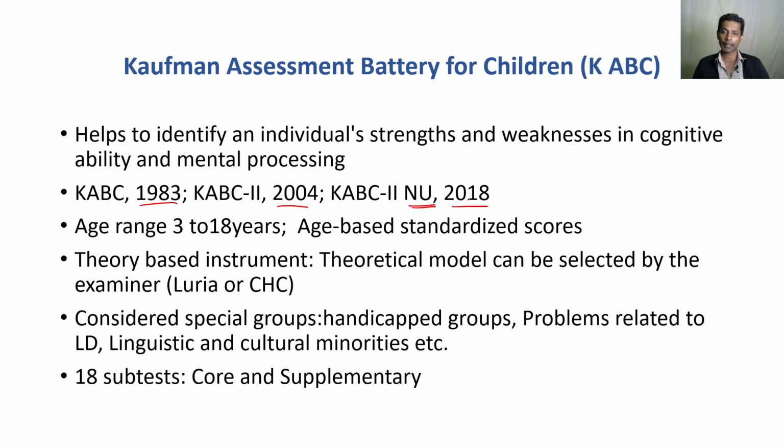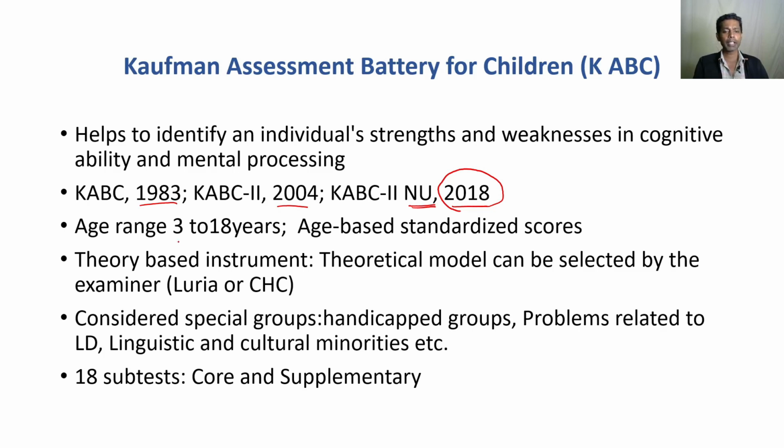The tests, subtests, and kit are all the same. You will have an extra manual that can be used for scoring different groups, people who are differently abled, people with special abilities. So it is a special category. Though this normative update was made in 2018, you get an extra manual for this kind of scoring. More than that, there's no change in the kit. The test, everything is the same. That's the latest thing I could find. I could not really find a KABC-3 on the website.